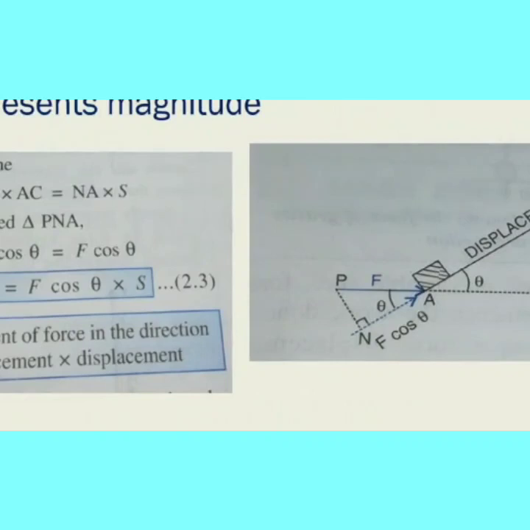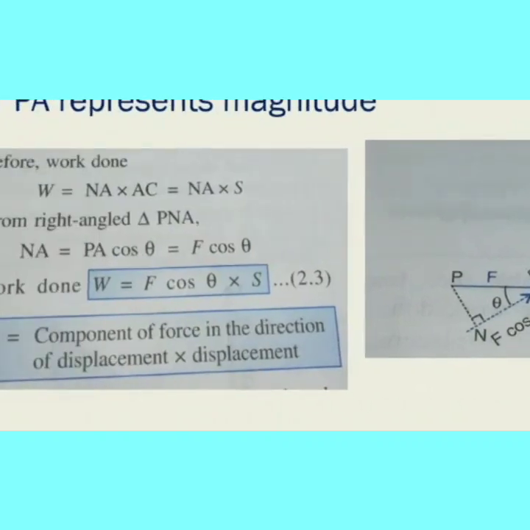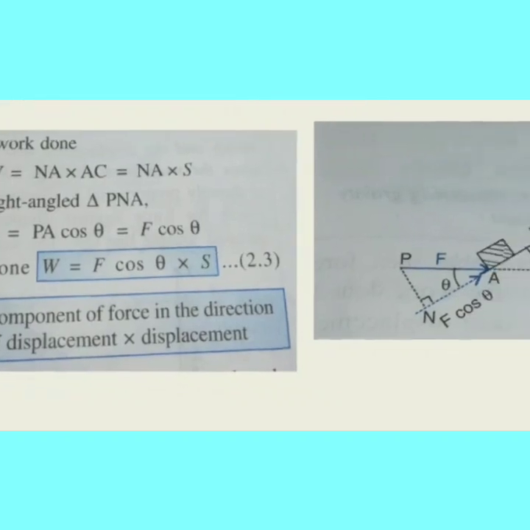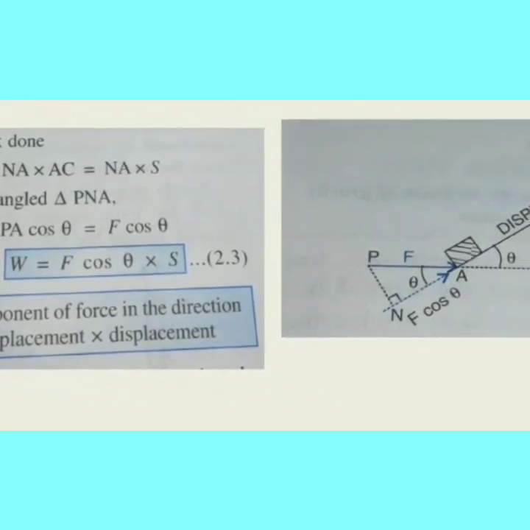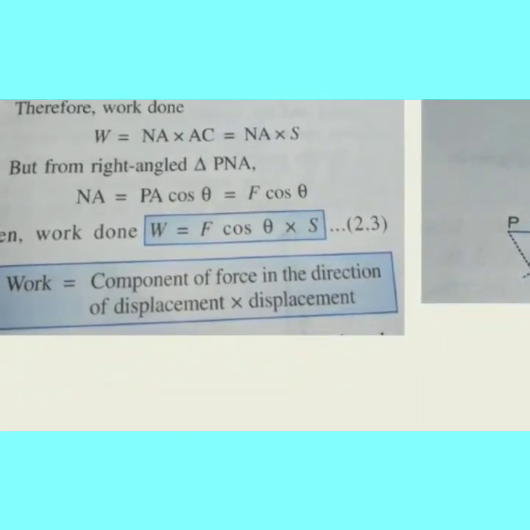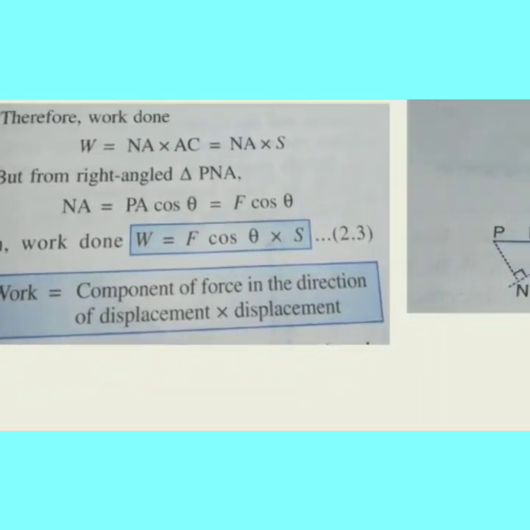So base divided by hypotenuse, the same formula. NA by PA is equal to cos theta, then NA is equal to F into cos theta. W is equal to F cos theta into S. Work is equal to component of force in the direction of displacement into displacement.